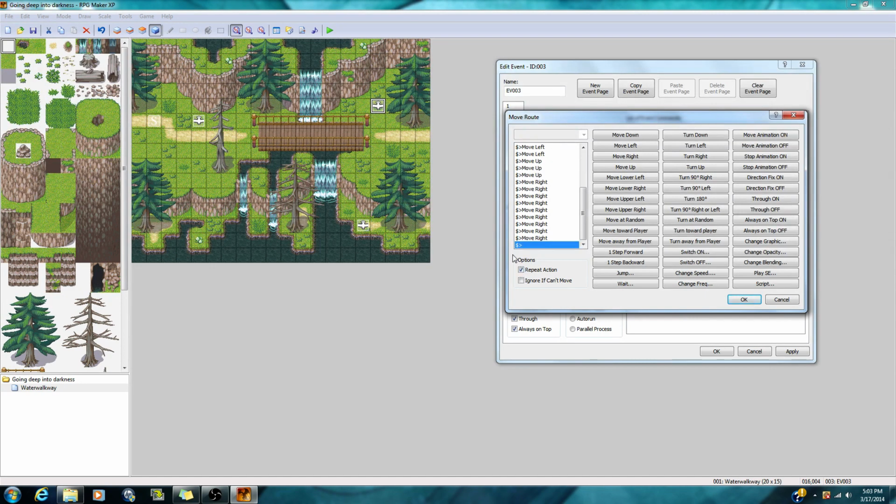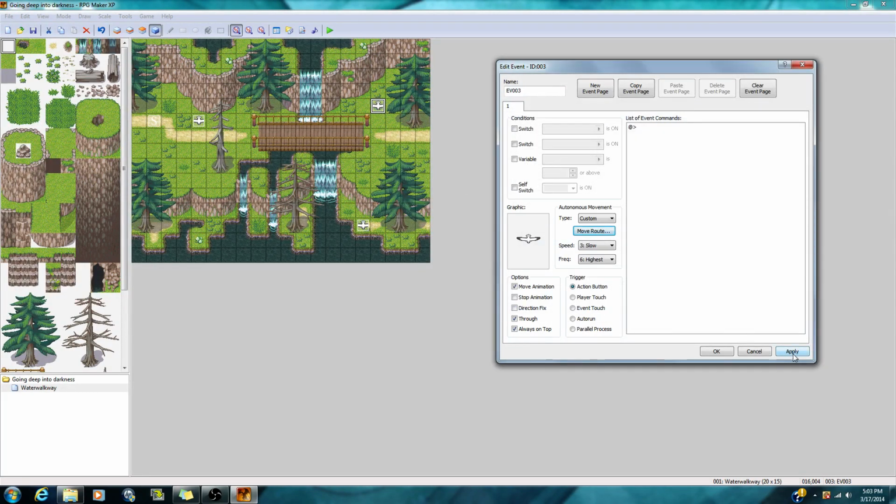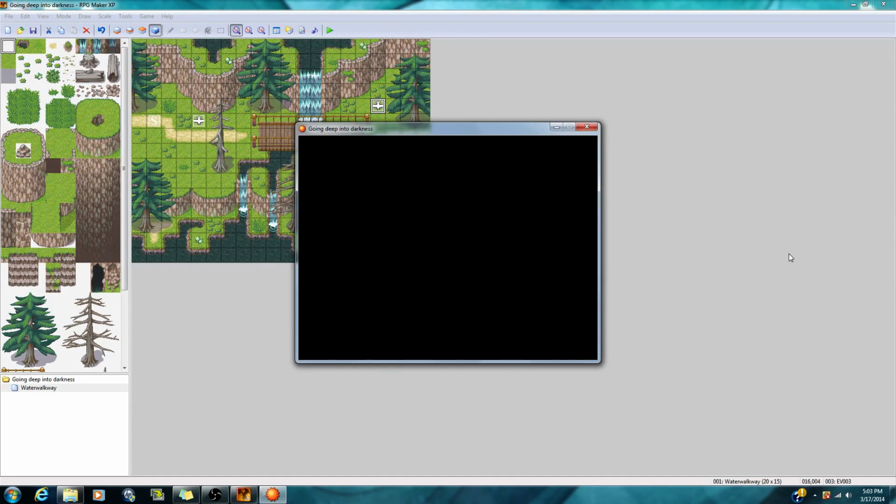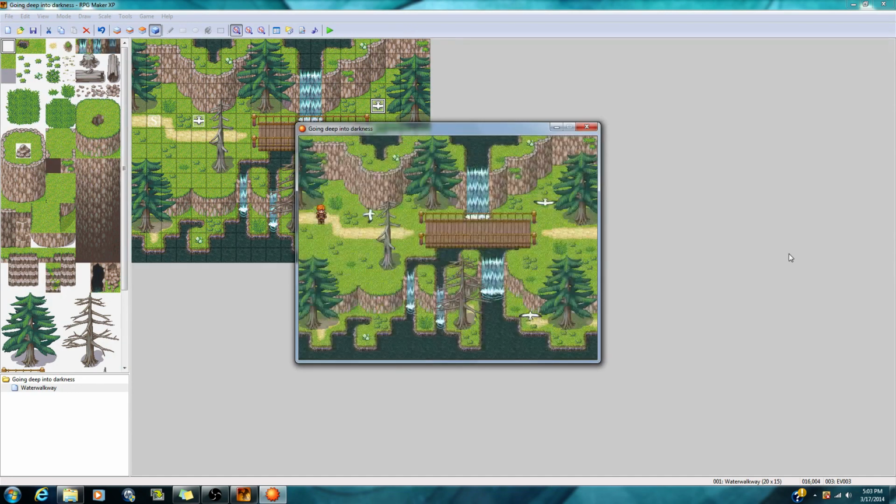Now if I click it, that means he's going to repeat that route every time. I'm going to click Apply, just to make sure everything's good for this bird. And I'm going to click Start to test the game. Now you can see him following it, and that is just what we want.